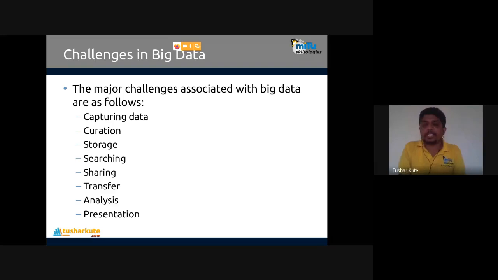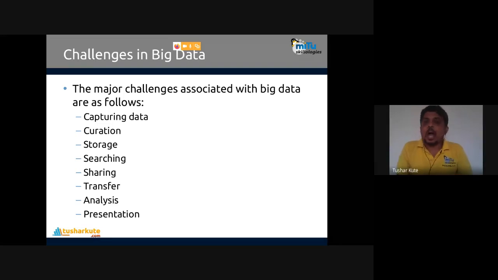So how to capture the data? How do I capture it? Okay, I want to capture the information about the solar system. How can I capture that? The model is okay, but how to capture that data? I want to predict when the next solar eclipse will happen. I require previous data for that. So how to capture it? A challenge is there. Curation, taking care of the data.